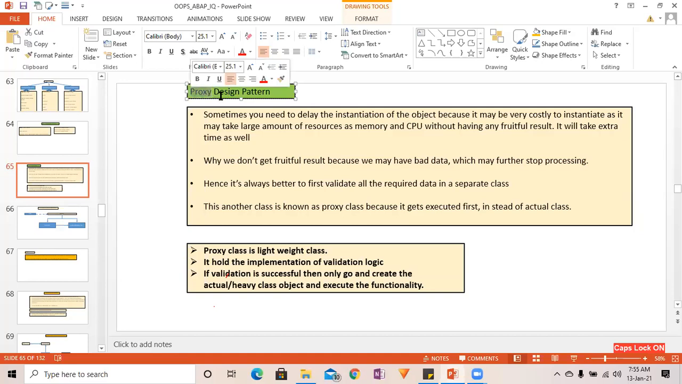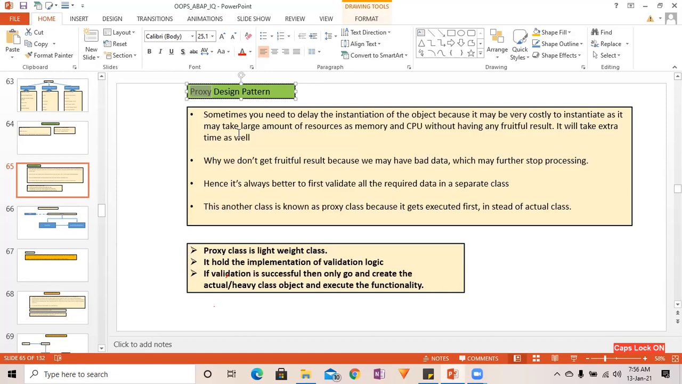See, proxy design pattern. This is a design pattern, but the name of the design pattern is the proxy design pattern. This comes under which design pattern? So what I will do, first I will explain this proxy design pattern, and once you understand the proxy design pattern overview, I will ask you, it will fall under which design pattern, right? So let's try to understand the proxy design pattern.